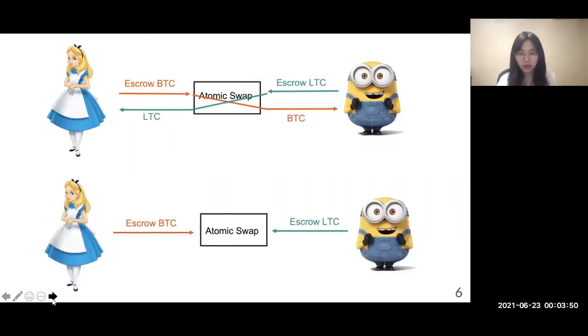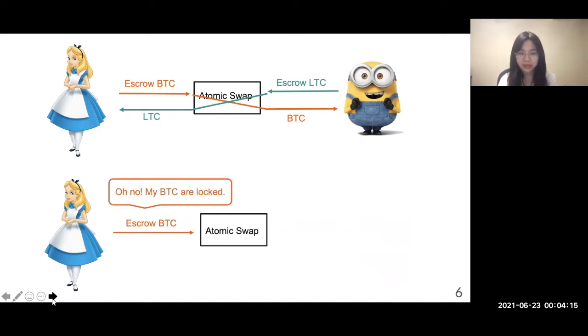This protocol is good when both of them are compliant. However, if there is a deviating party, the protocol is problematic. For example, after Alice escrows her Bitcoins following the protocol, she is expecting Bob to do the same thing. However, Bob walks away. Then Alice is stuck since her Bitcoins are locked.